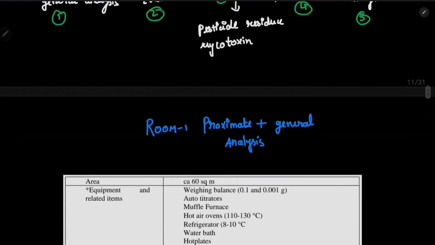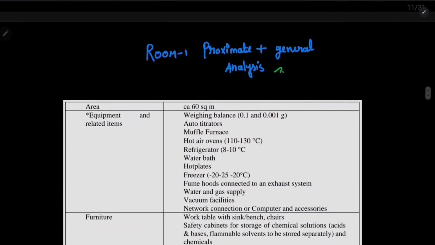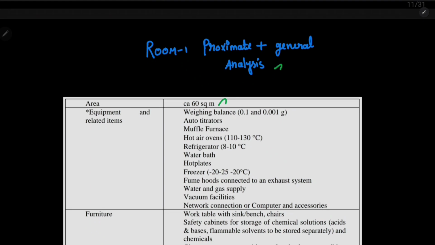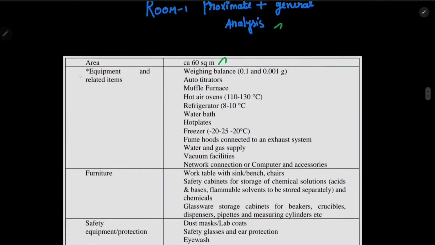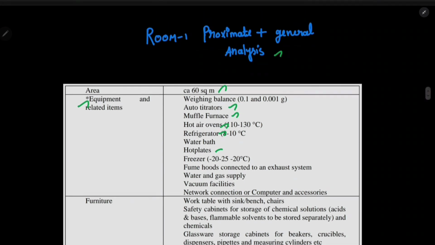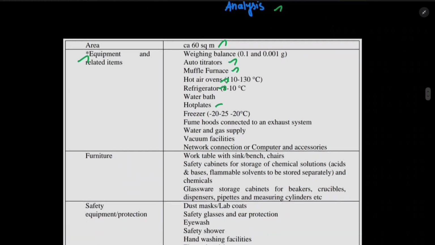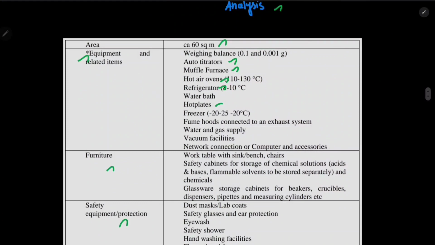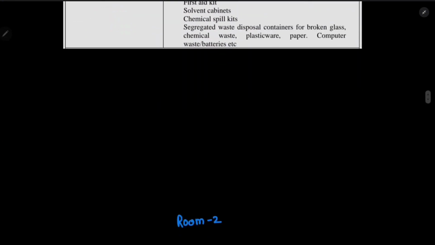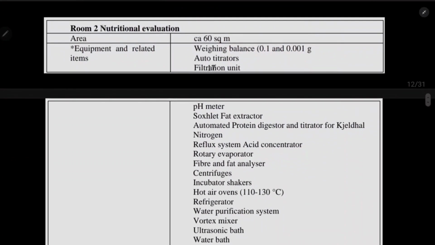First of all, we have the proximate and general analysis room. Area is 60 square meters, and we need a few equipments for proximate and general analysis. We need a muffle furnace, titration, refrigerator and hot air ovens, then freezer, and many other important equipments which we need to do the general and proximate analysis. And we need some furniture and safety equipments too.